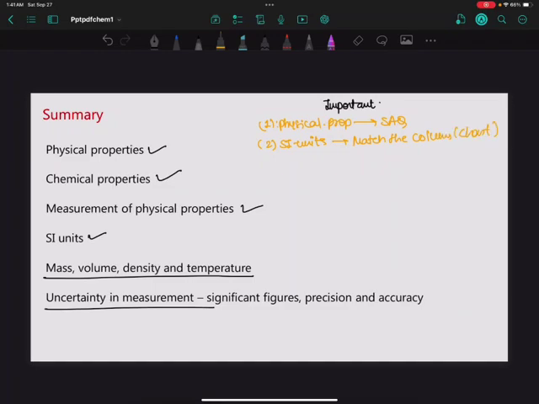Third, precision and accuracy. These are some important points that should be remembered.